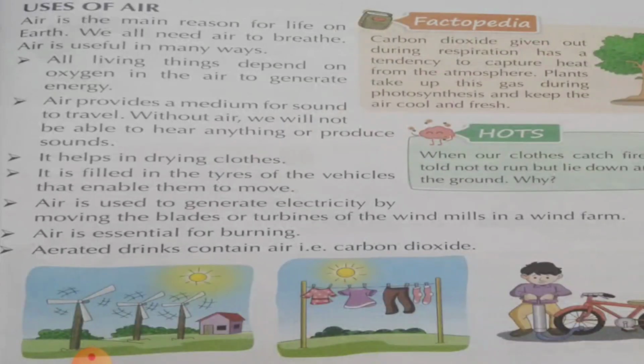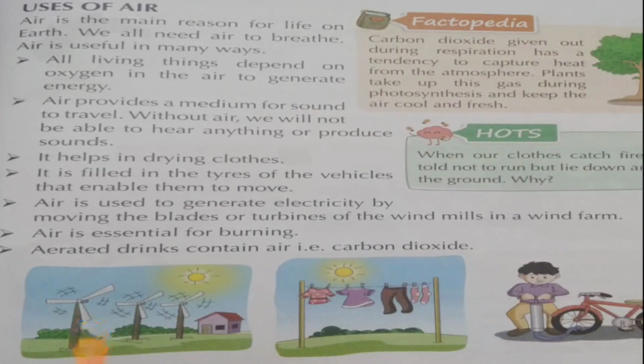Children, during respiration, that means when we breathe in oxygen and we breathe out carbon dioxide. Now this carbon dioxide that we breathe out captures or absorbs heat from the atmosphere, but the plants use this carbon dioxide during the process of photosynthesis and they prepare their food. So in this way, these plants help us to keep our air cool and fresh.